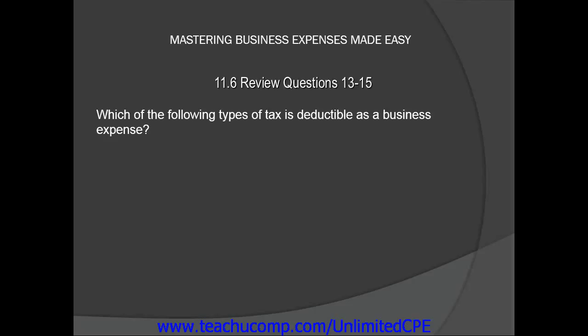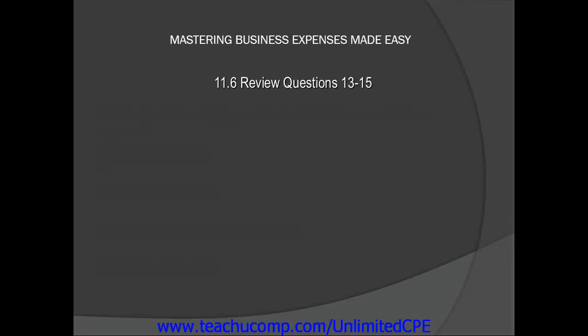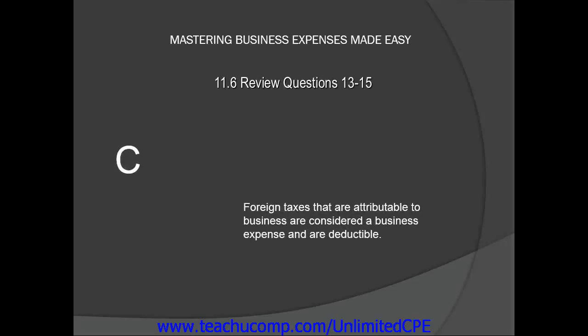Which of the following types of tax is deductible as a business expense? A. Federal income tax. B. Estate and gift taxes. C. Foreign taxes attributable to business. Or D. State inheritance tax. The correct answer is C. Foreign taxes that are attributable to businesses are considered a business expense and are deductible.